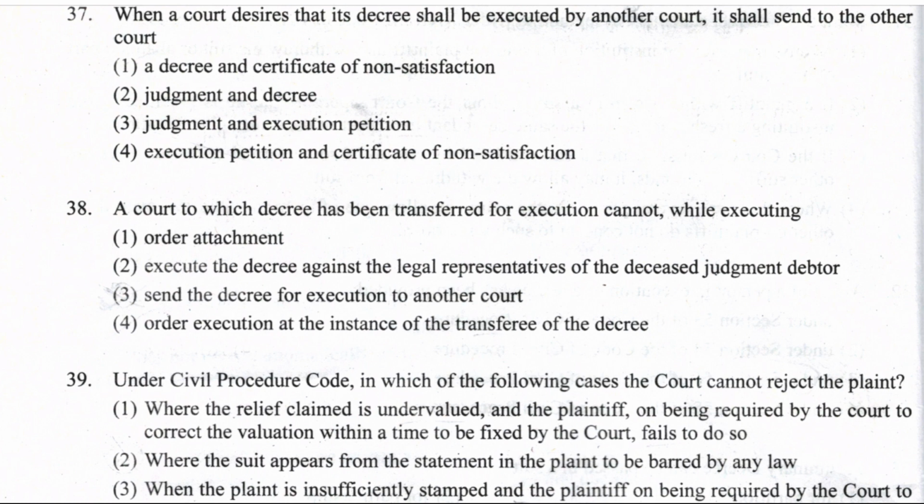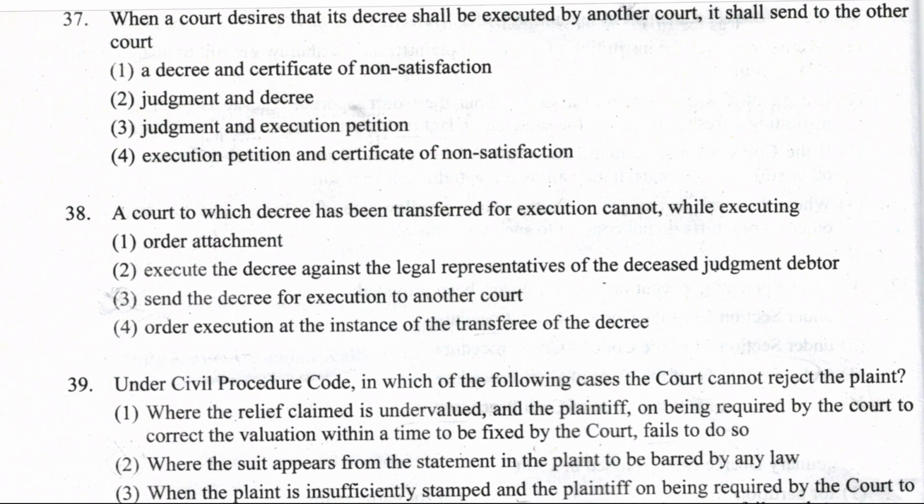Question 37. When a court desires that its decree shall be executed by another court, it shall send to the other court what? A decree and certificate of non-satisfaction, judgment and decree, judgment and execution petition, or certificate of non-satisfaction. Should send a decree and certificate of non-satisfaction. Order 21, Rule 6 of CPC.